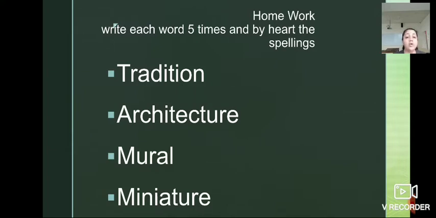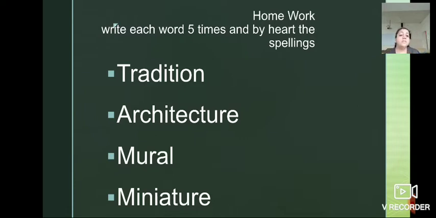Next is mural. What is meant by mural? Mural means a wall painting. After that, miniature. What is meant by miniature? A representation or image of something in a small size. Mini, small size.